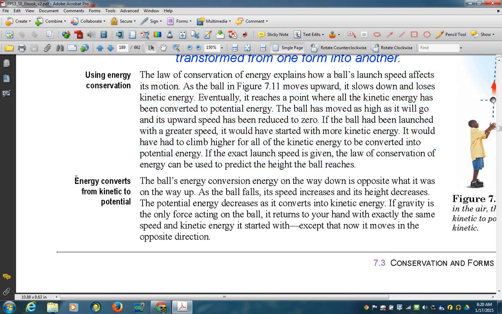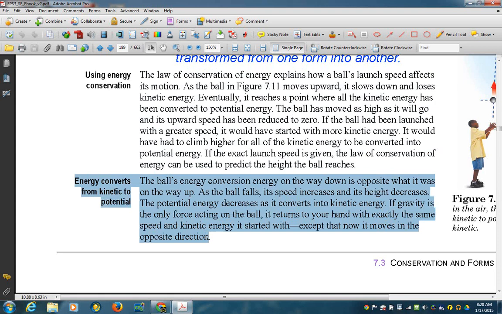Energy converts from kinetic to potential. The ball's energy conversion: energy on the way down is the opposite of what it was on the way up. As the ball falls, its speed increases and its height decreases. The potential energy decreases as it converts into kinetic energy.